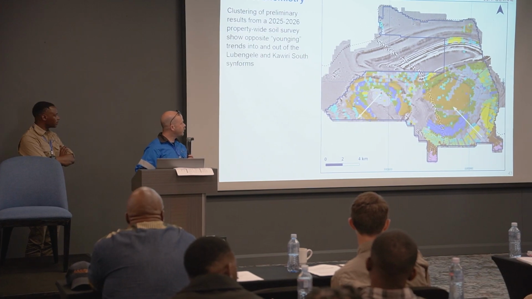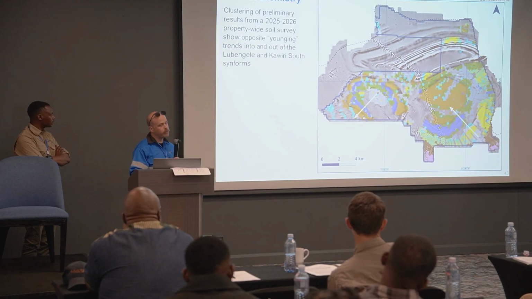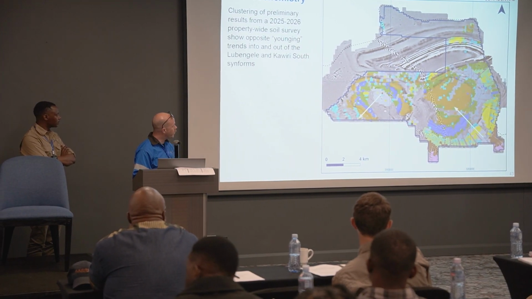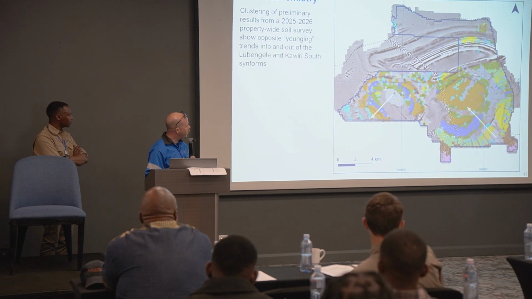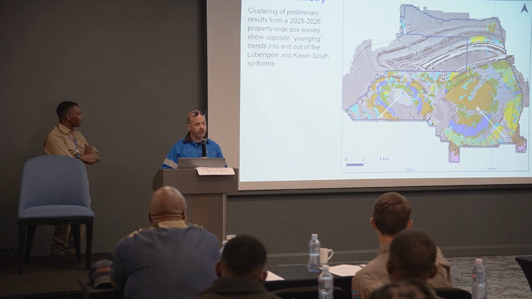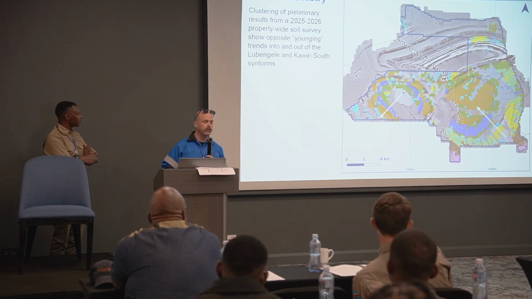And in the Lubengele syncline, we see the same sequence just in the reverse pattern, going from the middle of the syncline out. So in other words, younging in this direction and younging in this direction. And it seemed like a very good match with the observations that Alpha was making in the drilling at 247 and with the observations that others of the team were making in the drilling outside of the Lubengele or Mingomba area. So this is just a comparison of the maps before and after.